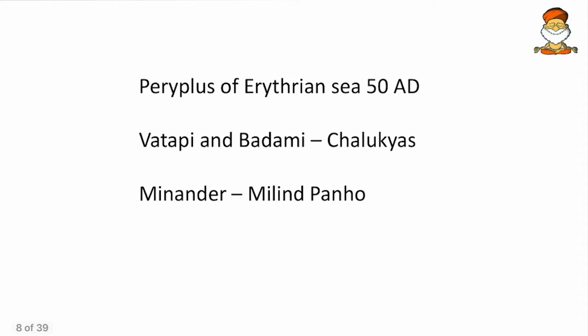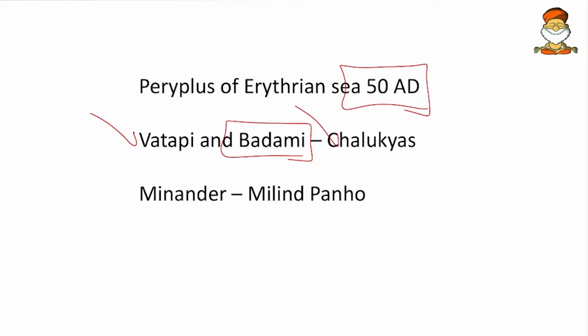Then come to the next, the Periplus of the Erythraean Sea. Here we had discussed that it was in the 50th century AD, not the 15th century AD. Then the Chalukyas belong to Badami, and Badami is also called Vatapi. Badami and Vatapi are the names of the same capital, and the dynasty name is Chalukyas. And Menander is the name of the person who wrote Milinda Panho, and not the meander. So these are some of the clarifications.